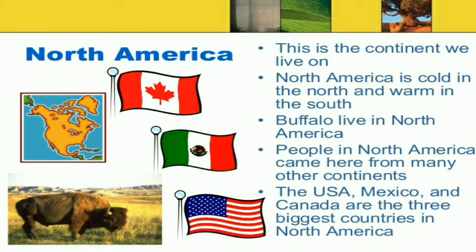Also, buffaloes live in North America. So children, North America is made up of four countries, and people in North America come from other countries. So children, you all understand about North America.